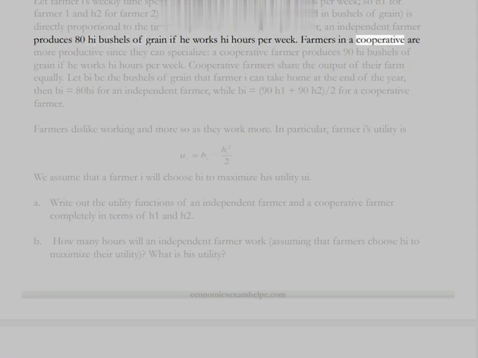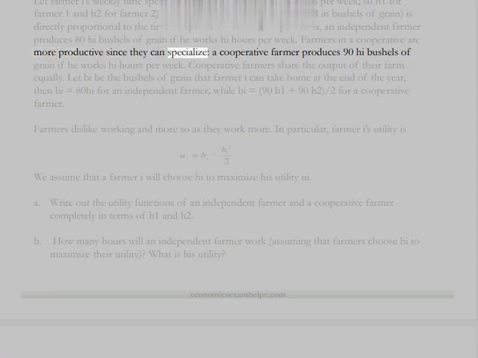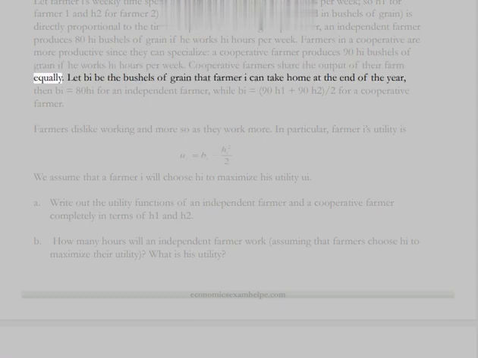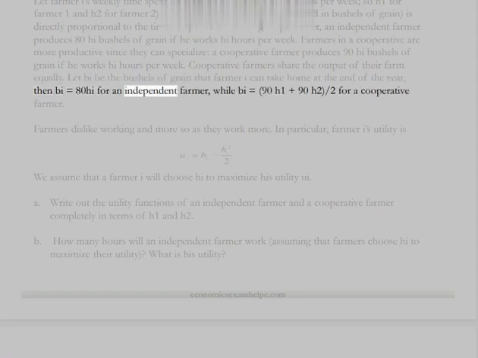Farmers in a cooperative are more productive since they can specialize. A cooperative farmer produces 90 Hi bushels of grain if he works Hi hours per week. Cooperative farmers share the output of their farm equally. Let Bi be the bushels of grain that farmer i can take home at the end of the year, then Bi equals 80 Hi for an independent farmer, while Bi equals (90 H1 + 90 H2)/2 for a cooperative farmer.